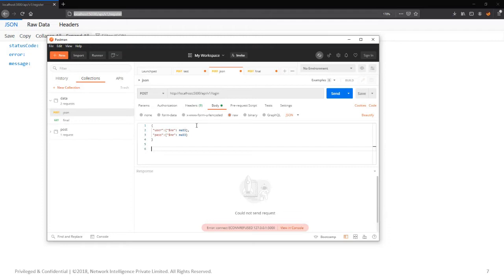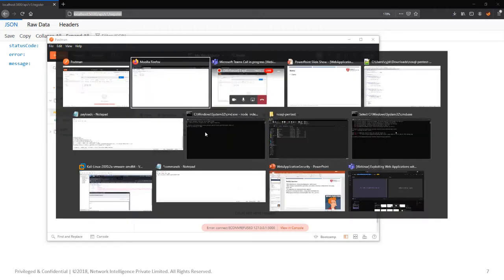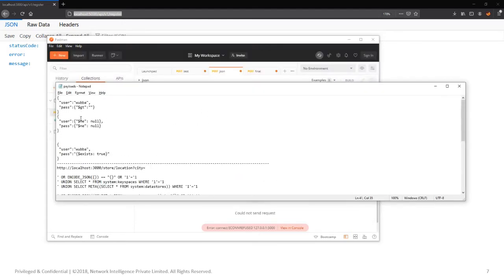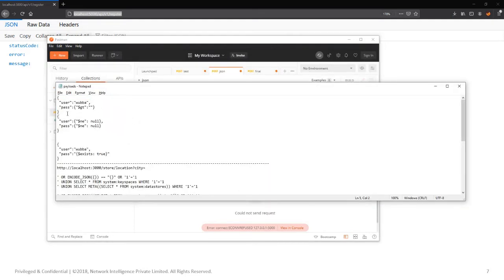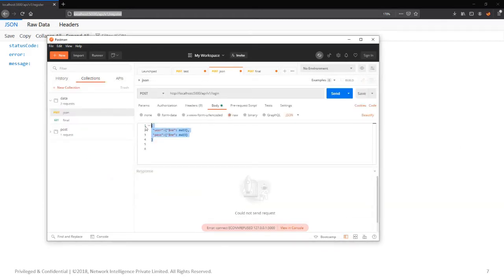I'm aware of the different users and passwords. First let me log in using one payload, I mean a normal user, and then we'll come back to this. I made sure that I have this. Let me copy this first one, so that those are the users. Right now I'm aware of the password.